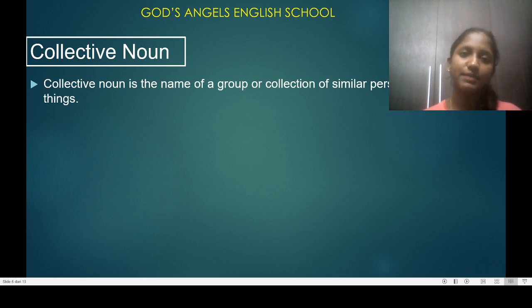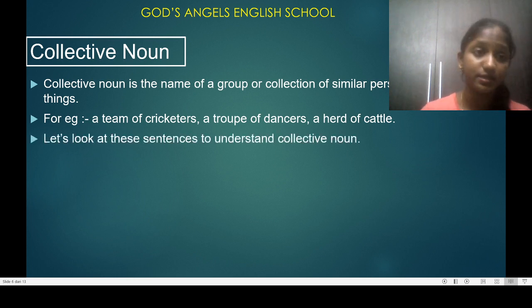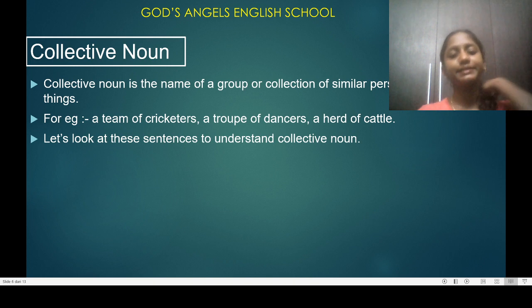So it is basically telling that there is a group of people or a group of sheep, and we will name that as a bunch or flock. For example, a team of cricketers, a tribe of dancers, a herd of cattle. Let's look at this sentence to understand collective noun.